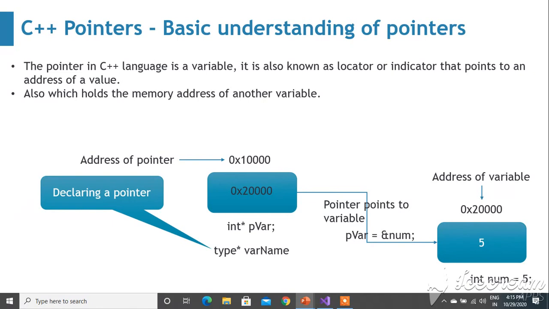Now pvar you initialized with the address of num, so that pvar is pointing to the variable num and it is holding the address 20,000 now. Fine. So if you change the star pvar value to 10, the value of num will be changed to 10. We will see this through an example.